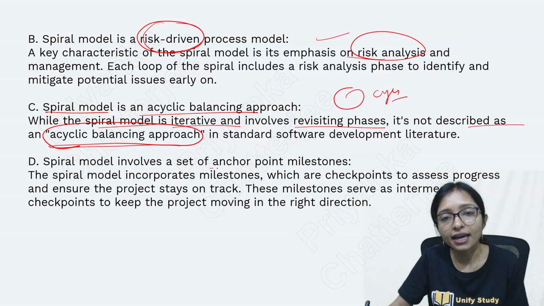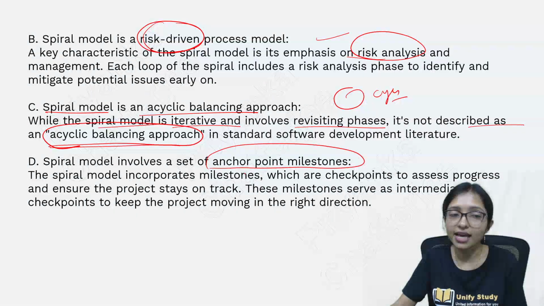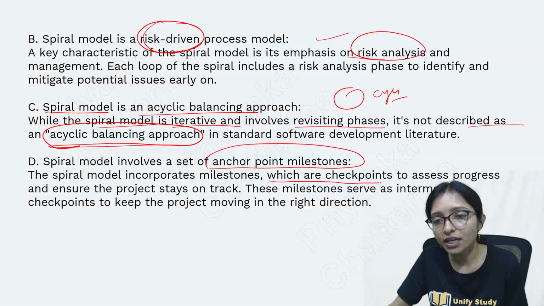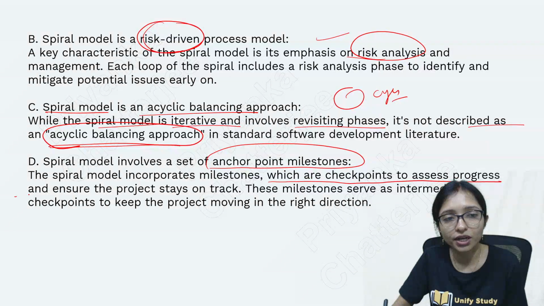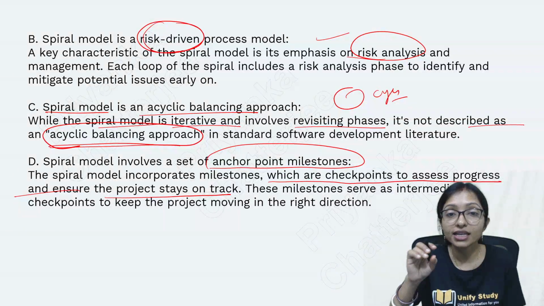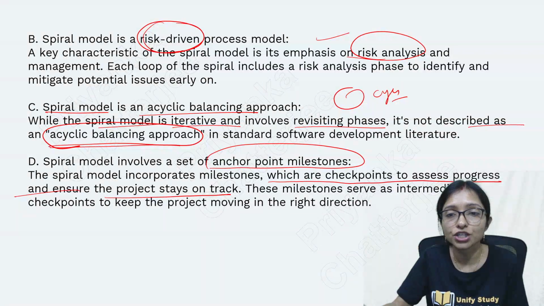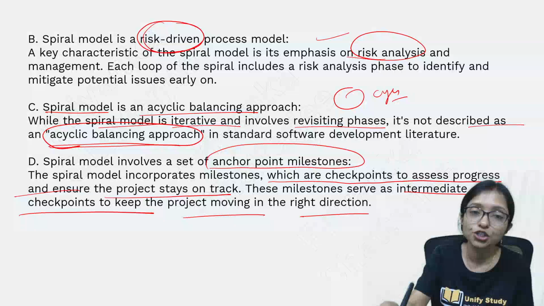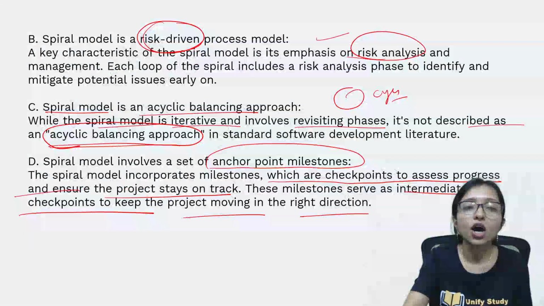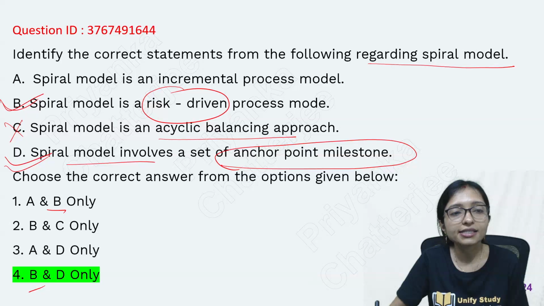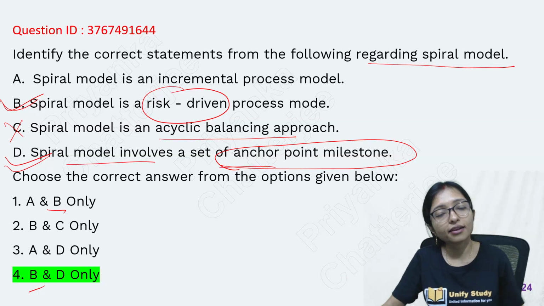And it is anchor point milestone. Why is it anchor point milestone? Because the checkpoint assesses progress and ensures that projects stay on track. Each and every time you are doing the checkpoint. Here, intermediate checkpoints are there to keep the project moving in the right direction. That's why options B and D are the correct answer from the spiral model.